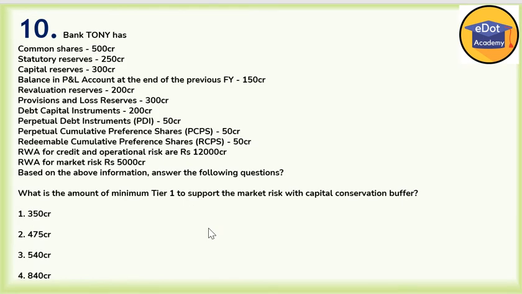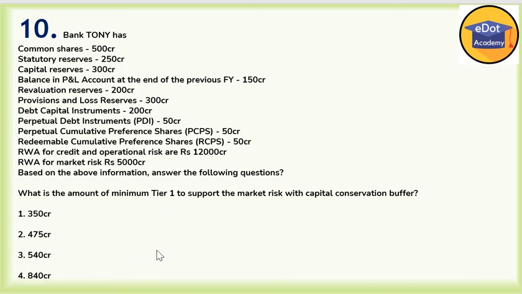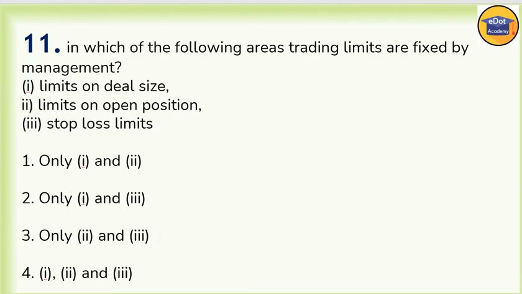Now the 10th question. What is the amount of minimum tier 1 to support market risk with capital conservation buffer? Tier 1 with capital conservation buffer here comes to 9.5%. So 9.5% of 5,000 crore, we are getting 475 crore. So option 2 is correct here. In this way, we have seen 10 questions based on risk weighted assets, which we have calculated.